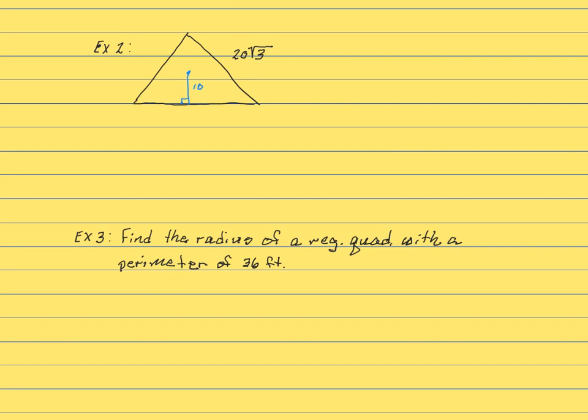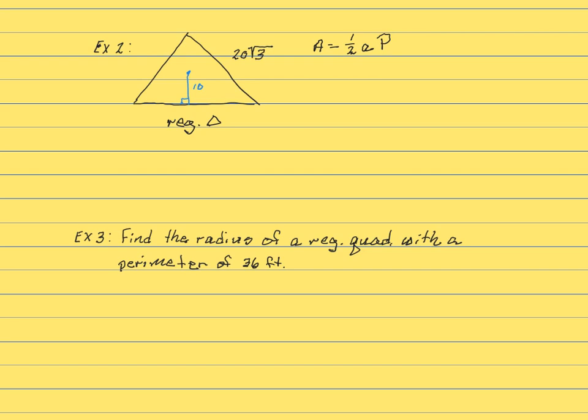In example number 2, we want to find the area of this regular triangle when we are given an apothem and a side length. We know the area, once again, of any regular polygon is 1/2 times the apothem times the perimeter of that polygon.